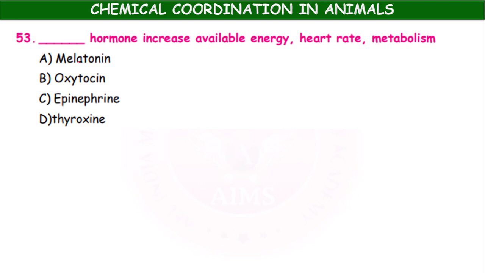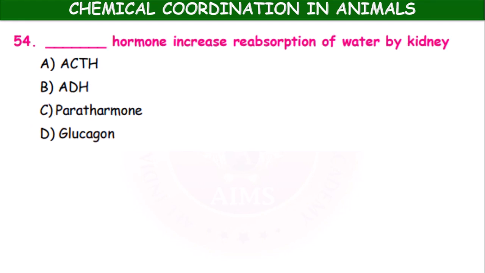Dash hormone, okay, it is the increase available energy, heartbeat, it is epinephrine, okay. Dash hormone increase reabsorption of water by kidney: ACTH, ADH, parathormone, glucagon. ACTH means adrenocorticotropic hormone, ADH means antidiuretic hormone, it is also called vasopressin. So here, ADH.